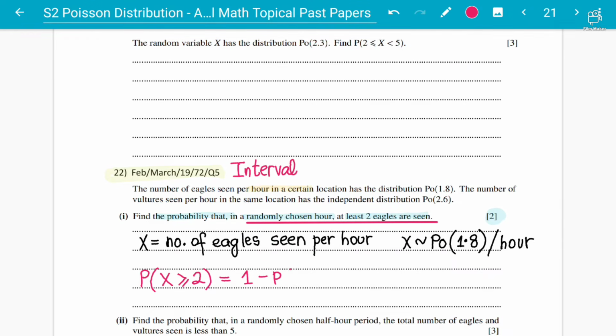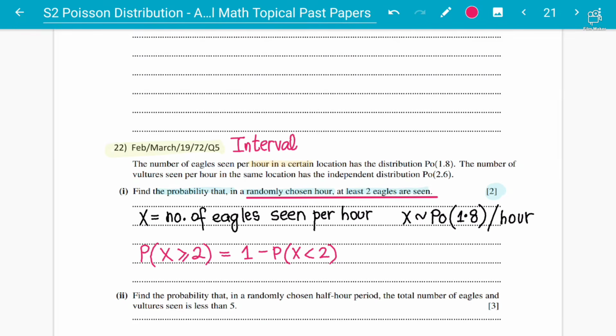Okay, so you are going to subtract from 1 the probability of x is less than 2. What this means, students, is that you need minimum 2 eagles, right? If you need minimum 2 eagles, which means you can go from 2, 3, 4 and upwards, then what is left, only 0 and 1 are left. So if you subtract the probability of 0 and 1, you are going to get the answer.